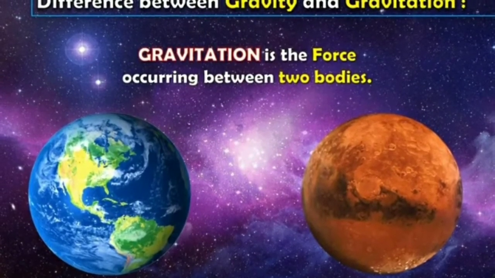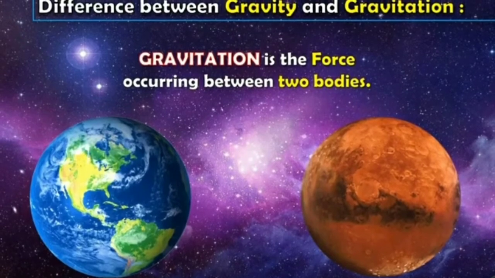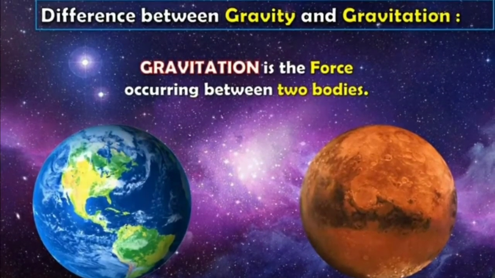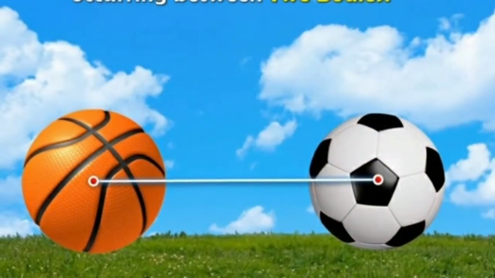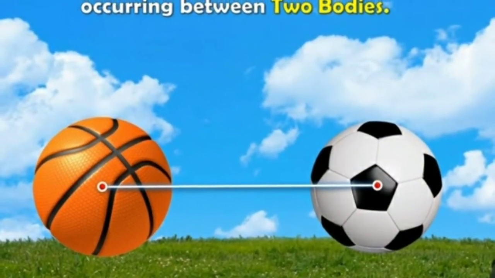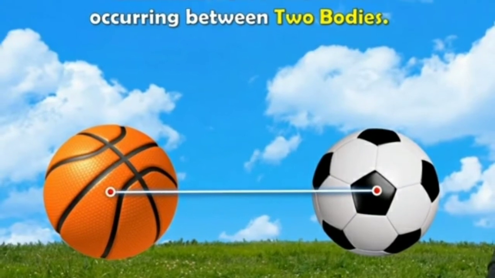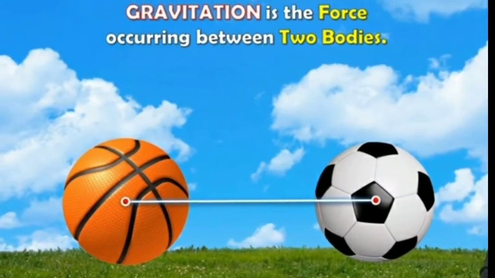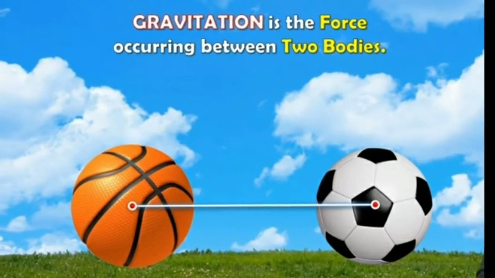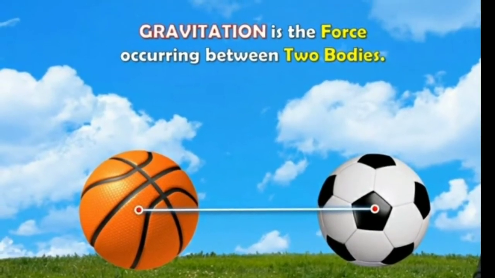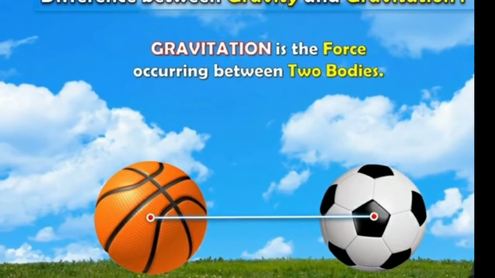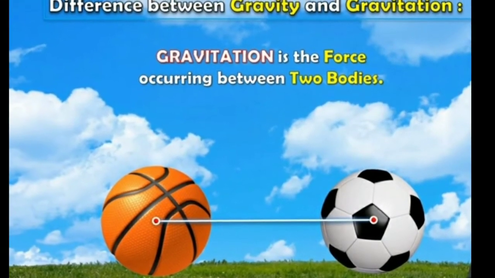It could be any two bodies. For example, if I take myself and a book, there is a force of attraction between us. Between a football and a volleyball, there is also a force of attraction between those two objects. So this is known as gravitation, the force occurring between any two bodies.